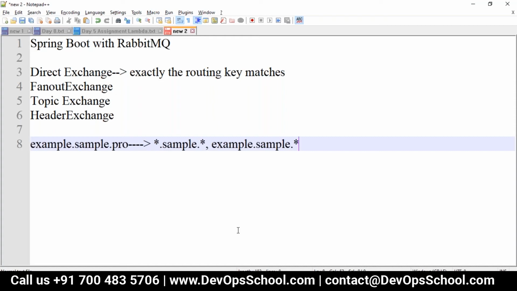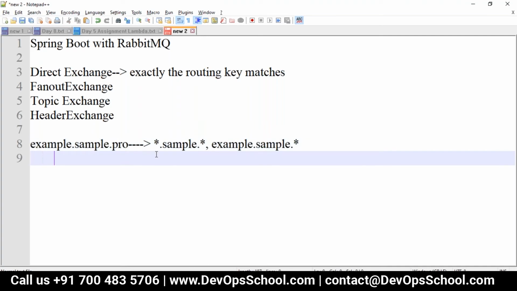No, not that. Any portion of the data can be matched, and the other portion can be anything. It is not only sample. Here, I can have it like star.star.pro. If a portion of this is matching, then the queue can be consumed to get your messages. Okay. Yeah, so that way we will go.